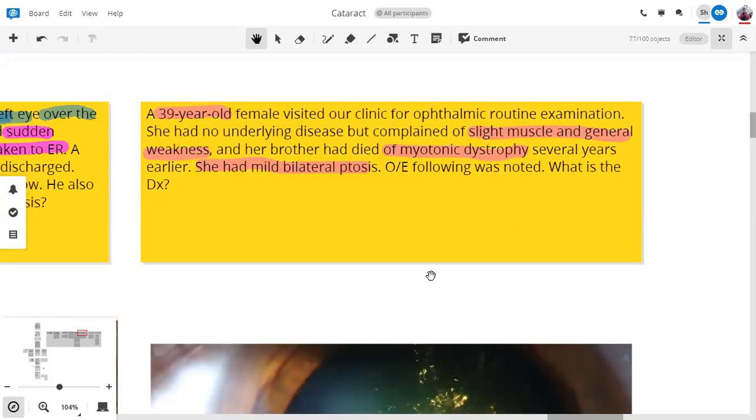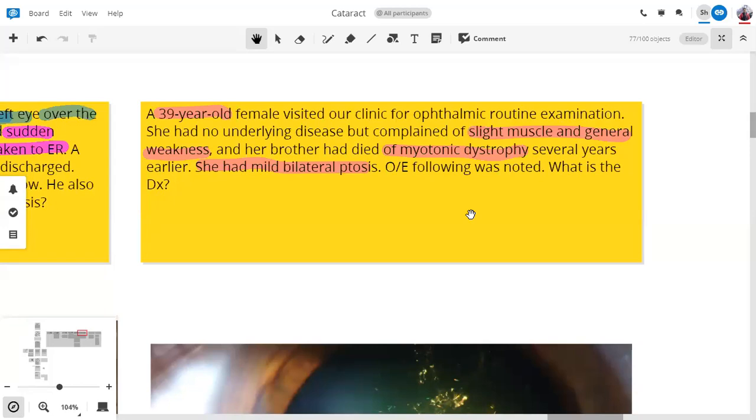What are those? She has slight muscle and general weakness, and her brother had died of myotonic dystrophy. Now this is a big clue. Okay, several years earlier. Now on examination, she also has mild bilateral ptosis. So from this, we can deduce that she is also suffering from the same disease. So her diagnosis is most likely myotonic dystrophy as well.